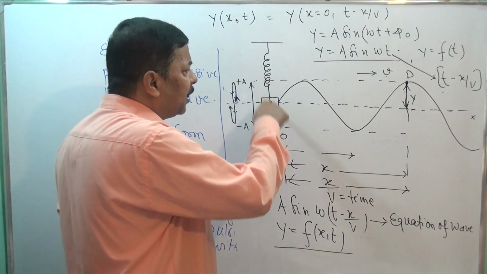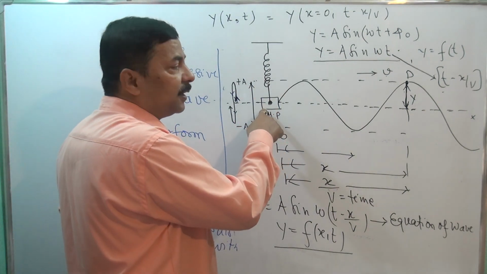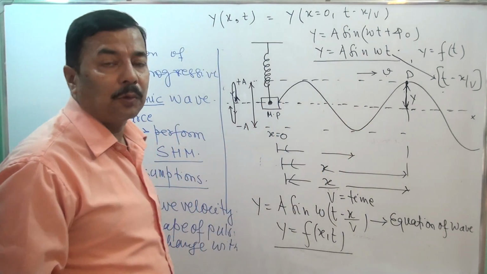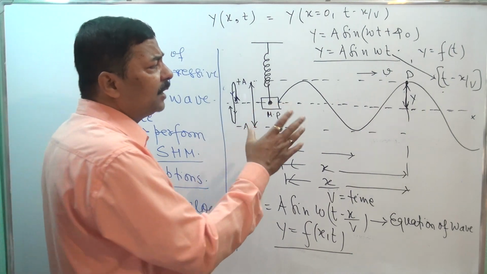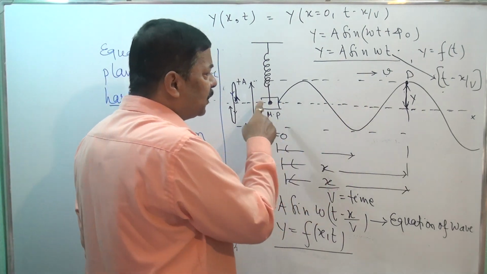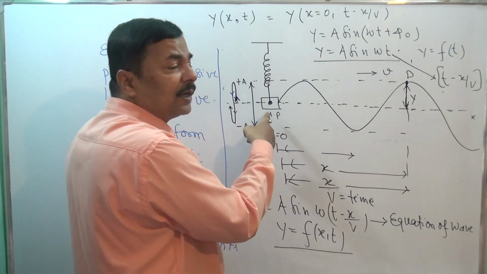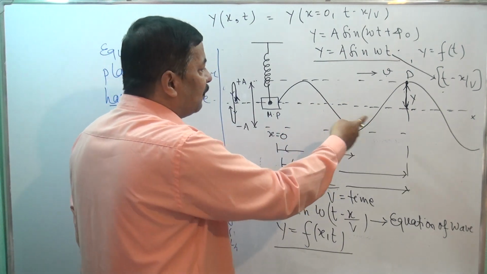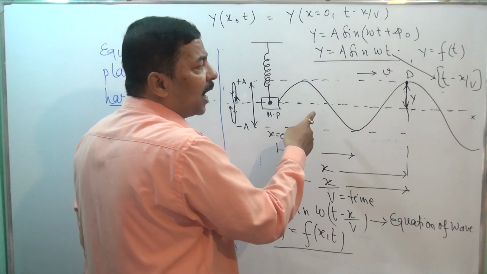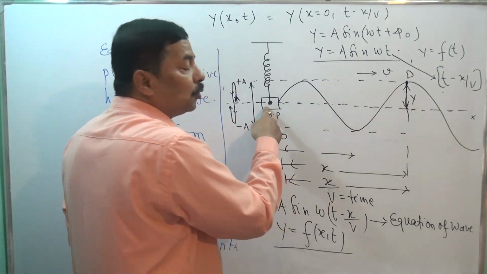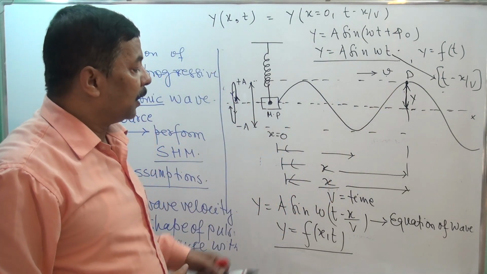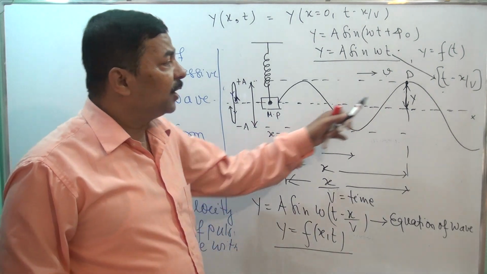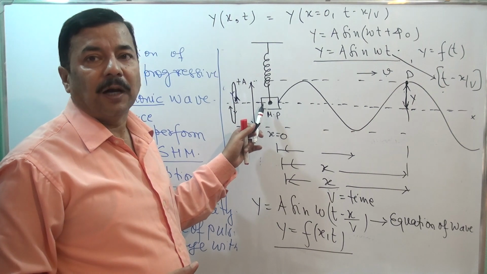Because what is happening with this particle, the same thing is being repeated by the other particles also. So we don't have the idea of other particles, but as other particles' motion is related with this, for any other particle's displacement, if here it is t, here it should be t minus x by v. So we are able to find the displacement of this particle with the help of this particle.